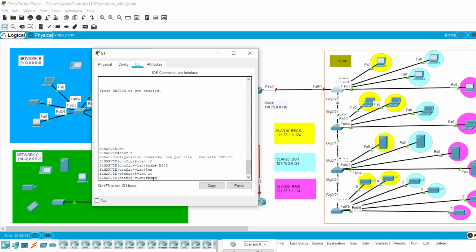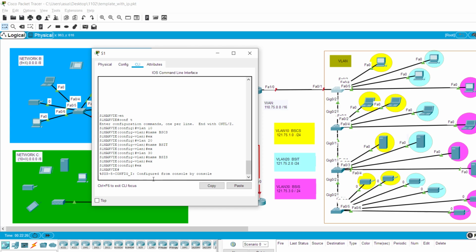And the name is BSIT. Okay, that's good. Next is, we'll exit, and then VLAN 30. And the name is BSIS. Sige, we have added all the necessary VLANs. So let's check.